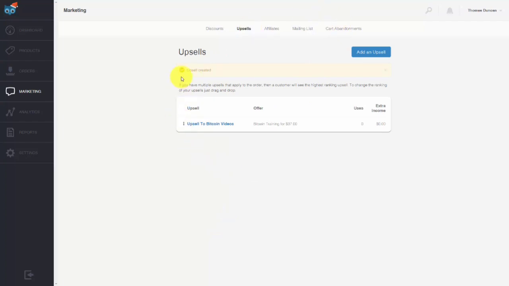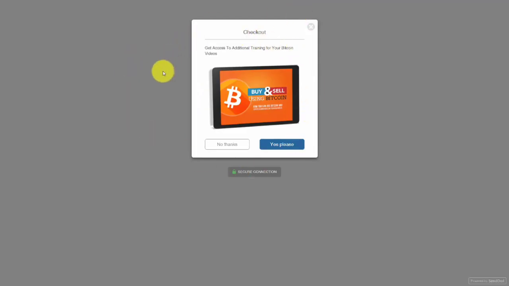And once you've done that and you see your upsell in place, you will have the person buy your product, but then be shown another offer. And you'll see this when the client goes to check out. They'll be shown this other offer where they can get access to additional training, they can either say yes or no and then be taken to their offer.